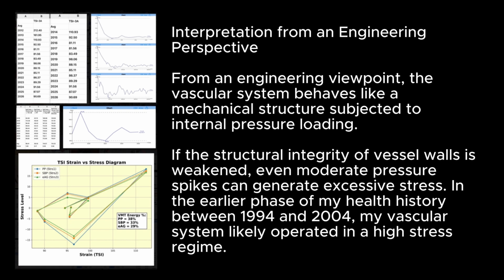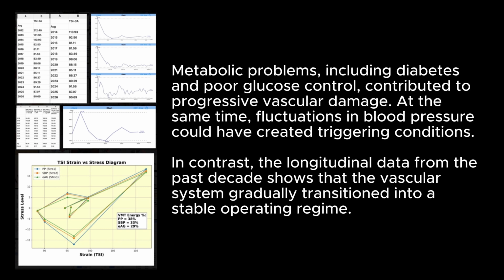Interpretation from an engineering perspective. From an engineering viewpoint, the vascular system behaves like a mechanical structure subjected to internal pressure loading. If the structural integrity of vessel walls is weakened, even moderate pressure spikes can generate excessive stress. In an earlier phase of my health history, between 1994 and 2004, my vascular system likely operated in a high-stress regime. Metabolic problems, including diabetes and poor glucose control, contributed to progressive vascular damage. At the same time, fluctuations in blood pressure created triggering conditions.